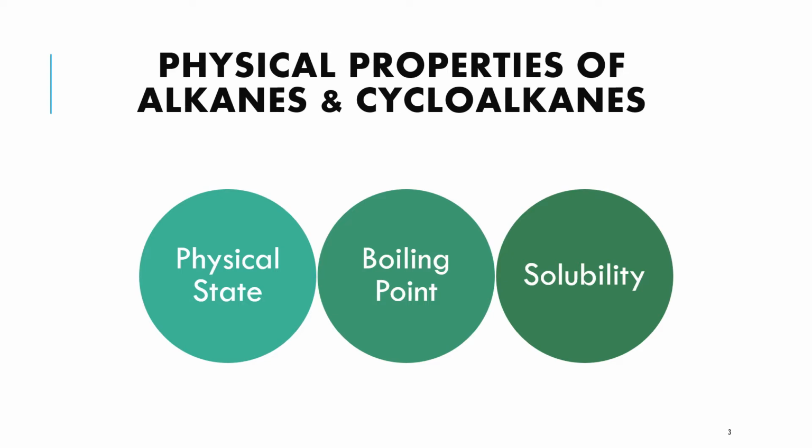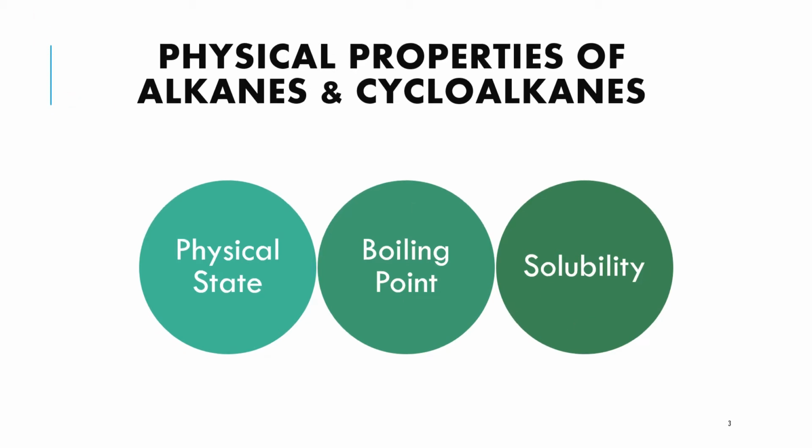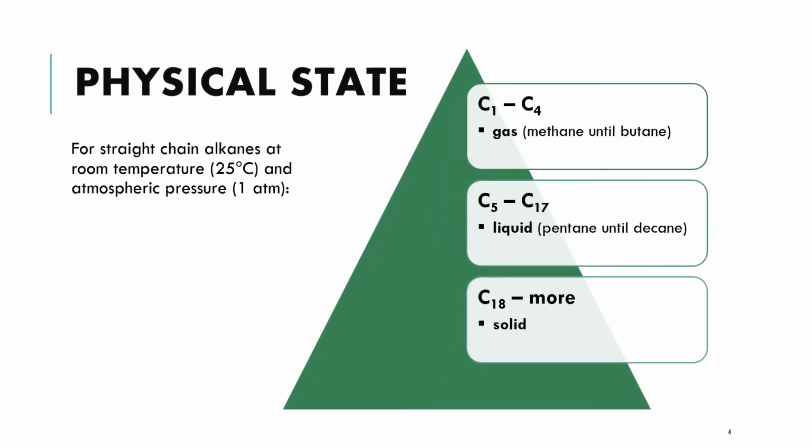For the physical properties of alkanes and cycloalkanes, we are going to discuss from the perspective of physical state, boiling point, and solubility. The first physical property we are going to discuss is physical state. So for straight chain alkanes at room temperature, that is 25 degrees Celsius, and atmospheric pressure, 1 atm, methane until